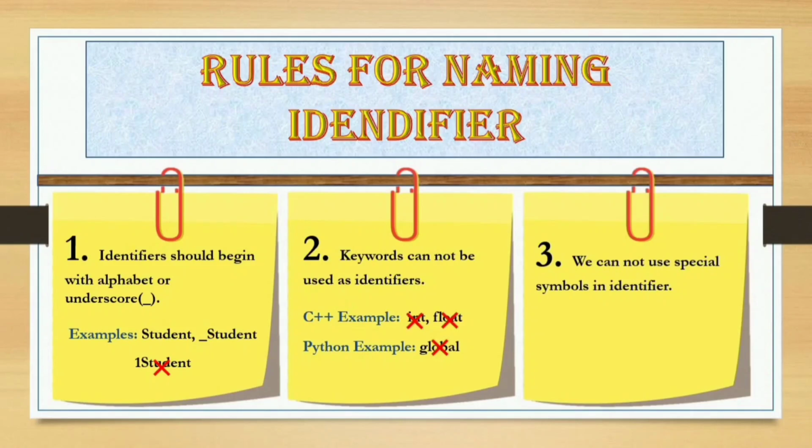Rule number 3. We cannot use special characters in an identifier. In the given example, Raju@11, Ravi$4.1, @ and $ are the special symbols, so they are not allowed.